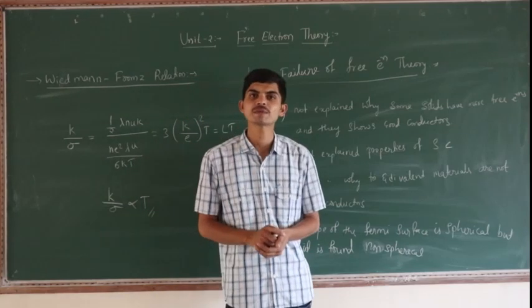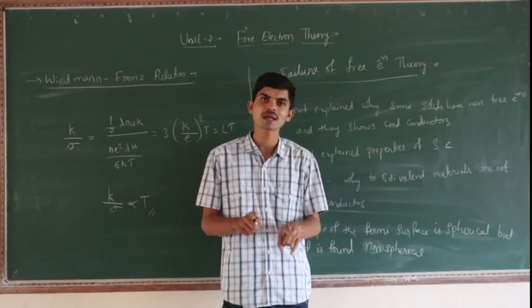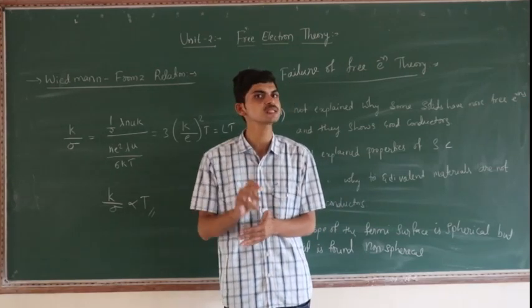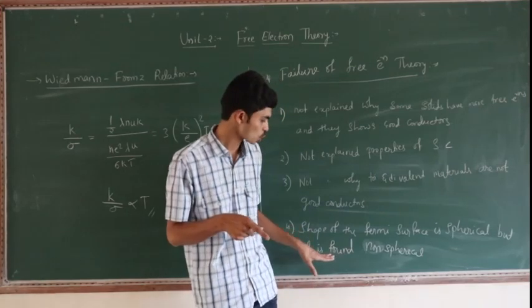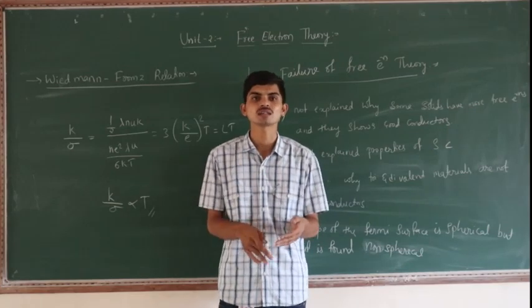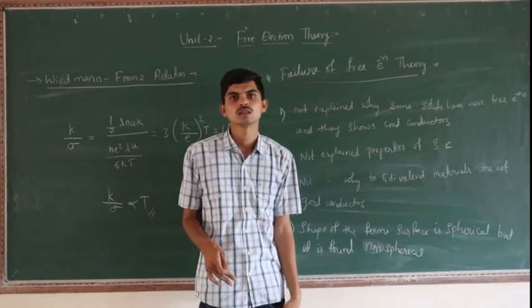And it also fails to explain the shape of the Fermi surface. According to the theory, the Fermi surface is spherical, but in reality it shows non-spherical. So these all are the failures of the free electron theory.